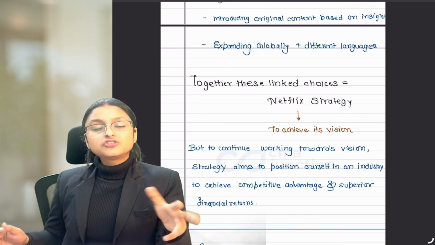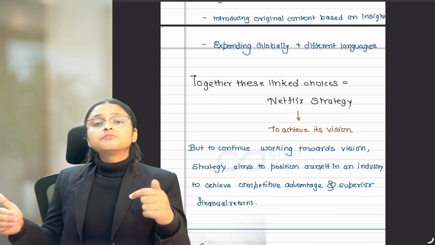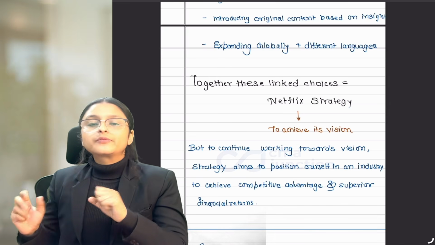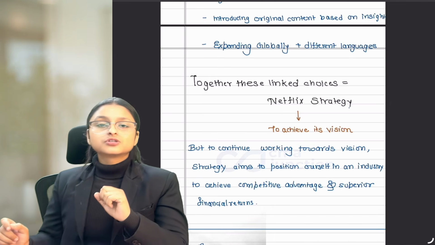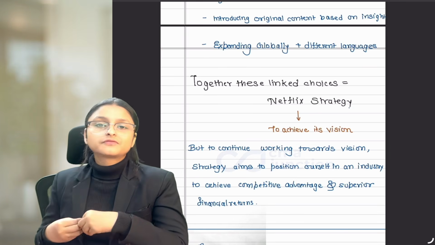Do we want to achieve our vision just for a specific period of time? Answer is no. Companies want to achieve their vision continuously. They want to sustain their vision. And to sustain their vision, they need to attain competitive advantage and to have superior financial return.